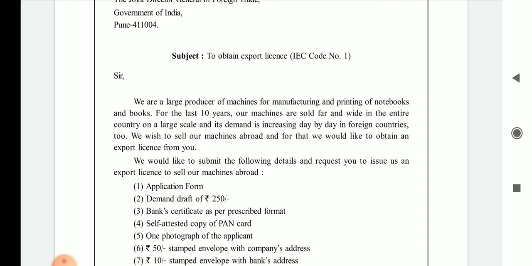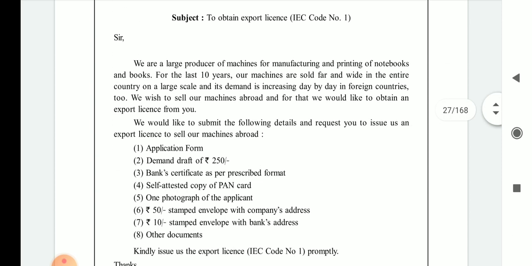Sir is the salutation. It writes that we are a large producer of machines for manufacturing and printing of notebooks and books. See, they are providing their introduction, that they are a large producer of machines for notebooks as well as books. For the last 10 years, our machines have been sold far and wide in the entire country on a large scale, and the demand is increasing day by day in foreign countries too.